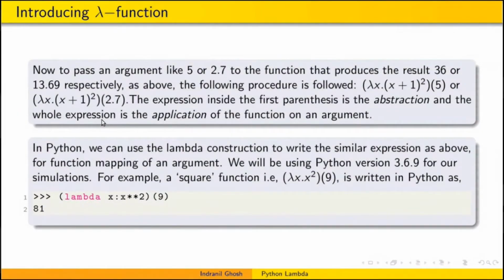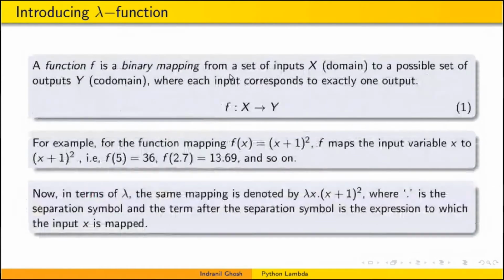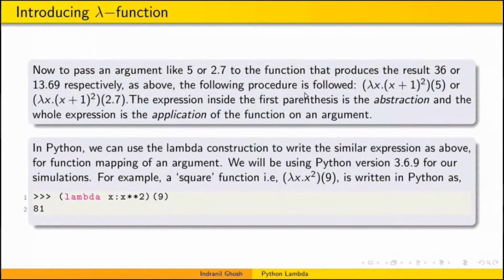So now to pass an argument like 5 or 2.7, like we did in the basic function example, like here, f of 5 equals 36 and f of 2.7 equals 13.69, we can do a similar thing in lambda calculus in the following way.